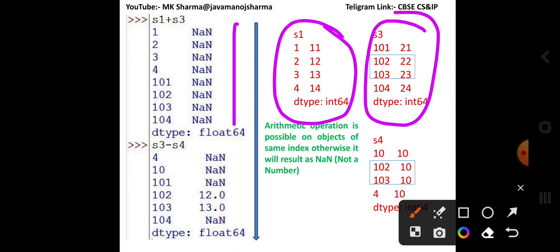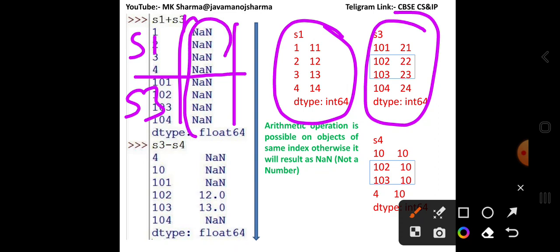S3 has index 101, 102, 103 and 104. Then the S1 and S3 data are mentioned here. The indexing is combined as per S1 and S3, but all the values are NaN.